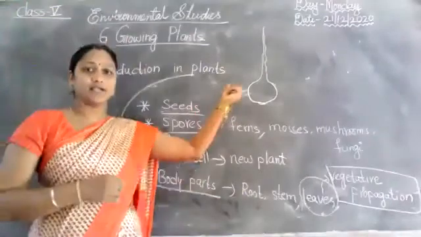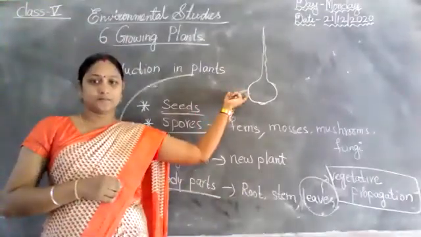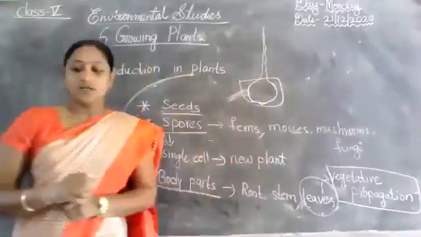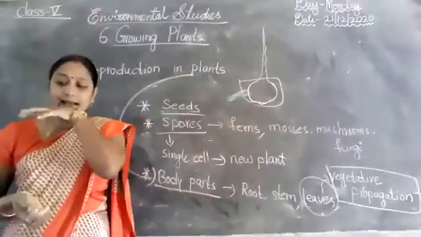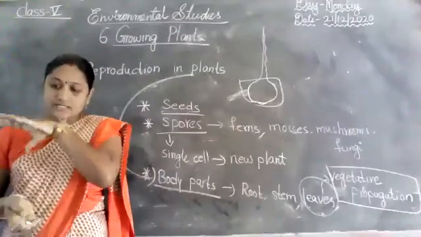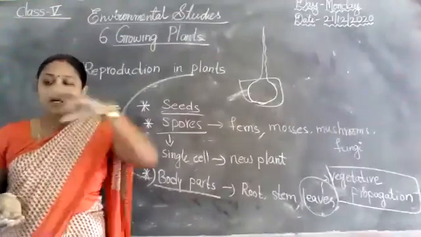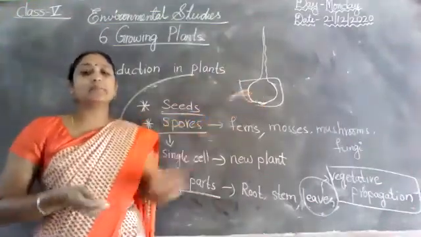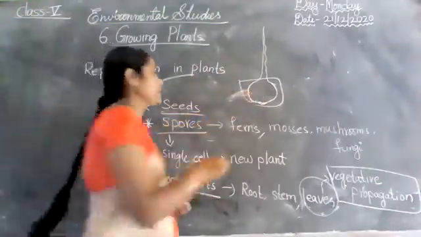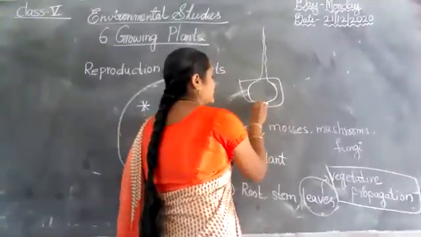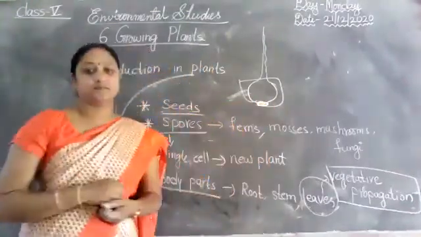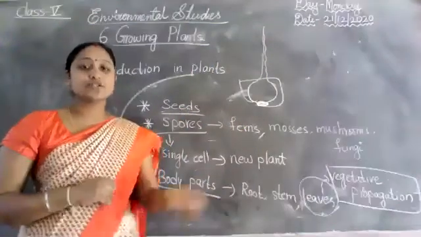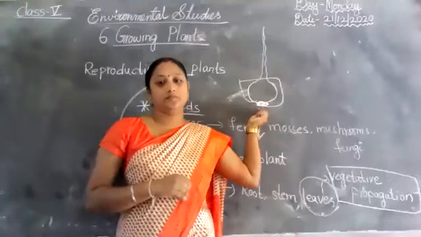So this is a plant, and these are the onion leaves. Some plants, garlic or onion, can grow new plants from their bulbs. From their bulbs means see this. So this is called a bulb.